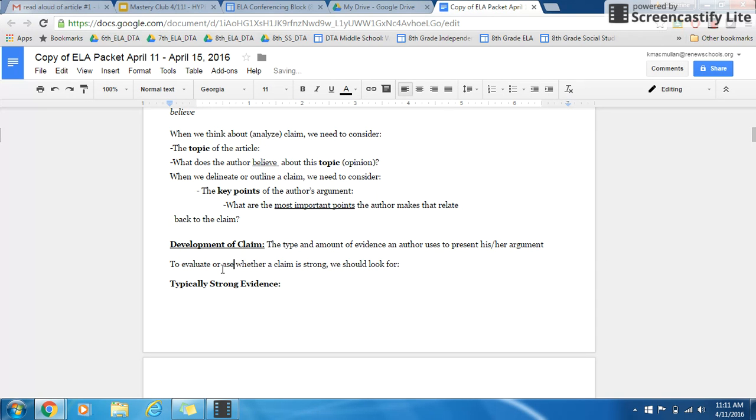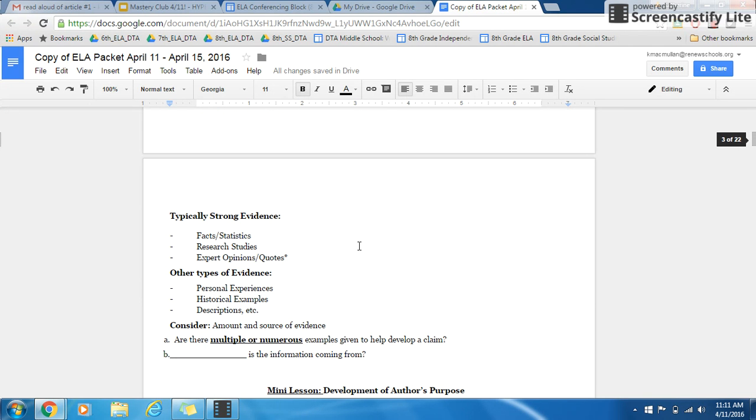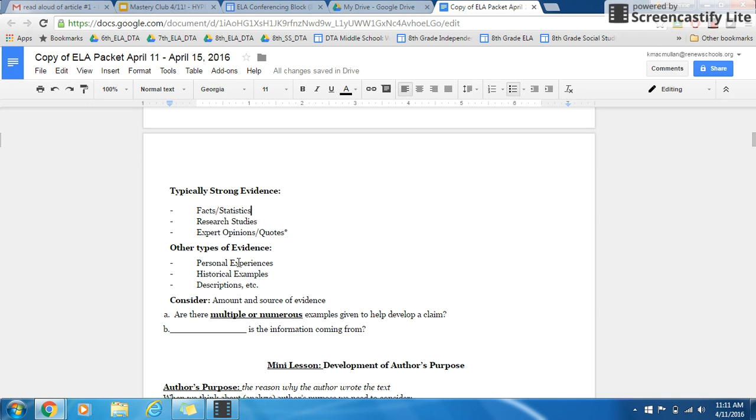To evaluate or assess whether a claim is strong, we should look for types of evidence. Typically, strong evidence are things like research, studies, facts and statistics, excerpts, opinions. And also, we have other types like personal experiences and historical examples that are less strong, but still can make a strong claim if the amount and the source of the evidence is sufficient.